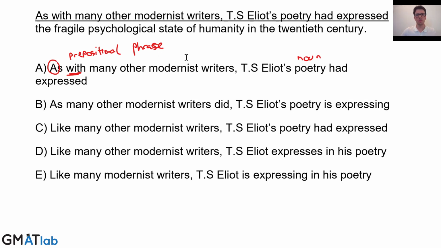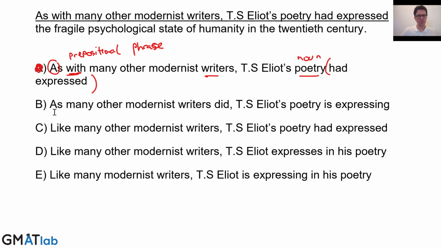You also need to know with comparisons in the GMAT, they need to be logically parallel. We need to compare things that are logically the same. These things aren't logically the same. We're talking about with many other modernist writers, and then we're comparing that to poetry. That doesn't really make any sense either. So for those two reasons, A is going to be out. Now, I'll talk about the tense issues that we see here after. We're going to concentrate for now on just the like and as use.